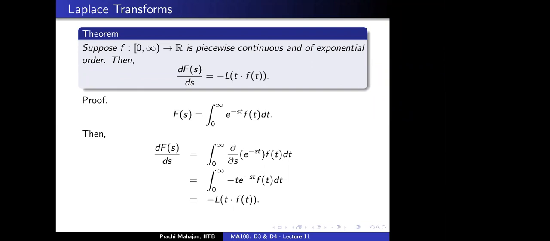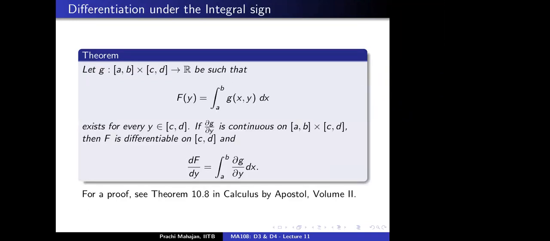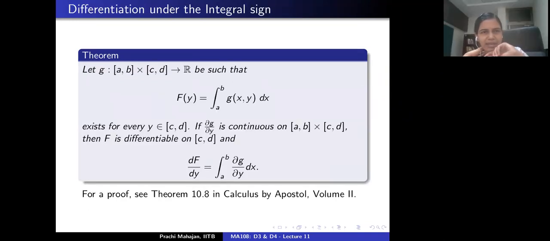Okay, so how do you justify this differentiation under the integral sign? This is a general theorem in a general setting. Suppose that you have a real valued function g of two variables defined on the rectangle [a,b] times [c,d].